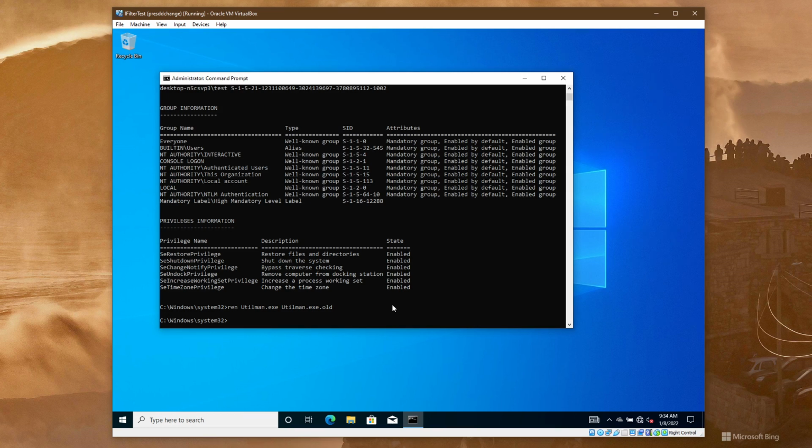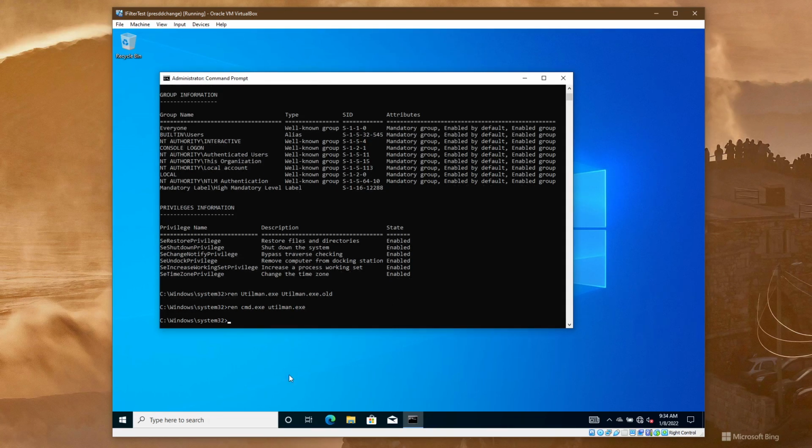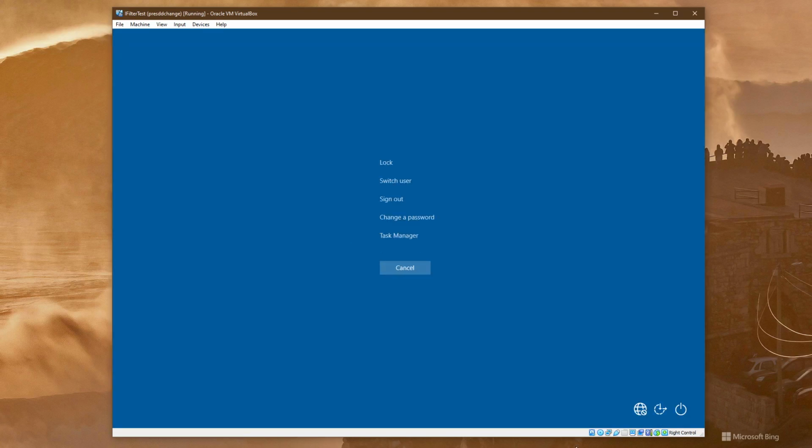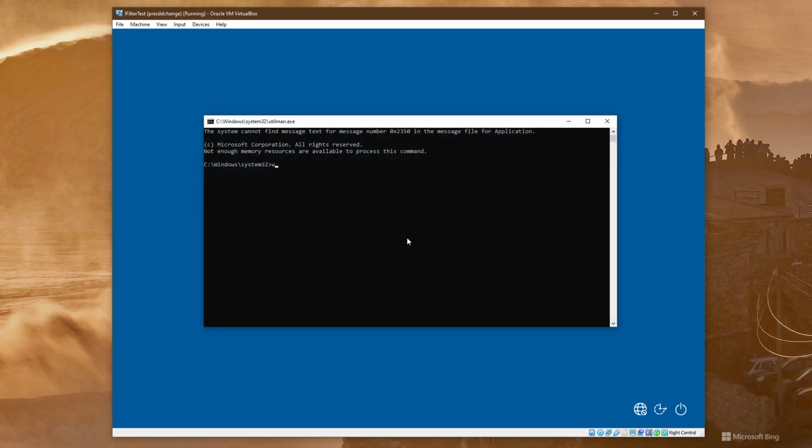So rename utilman to utilman.exe.old. F7, the nice menu, enter, and it was simply renamed. Right now I will do the second thing: ren cmd.exe utilman.exe, which happened without any problem. I will press Ctrl Alt Del. I will press the Utilman button, and I obtain a utilman where I am already local system, because this utilman, being actually CMD, is a child process of Winlogon, running as local system. So right now I have full control of the system. And that's basically